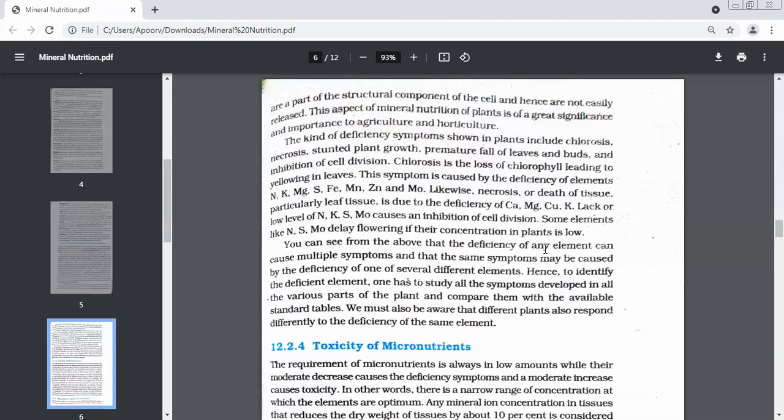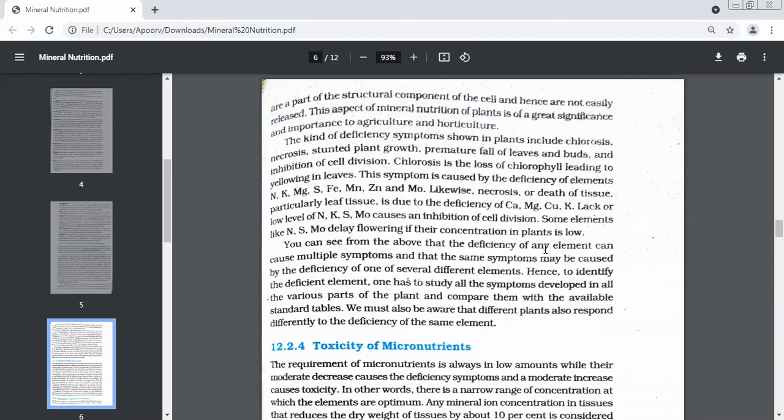Before I move on to toxicity of micronutrients, everybody knows the deficiency symptoms? Yes or no? Yes, ma'am. Okay. Everybody even knows when they will be visible in older leaves and when they will be visible in younger leaves? Whether they will be visible in younger leaves or older leaves depends on what?